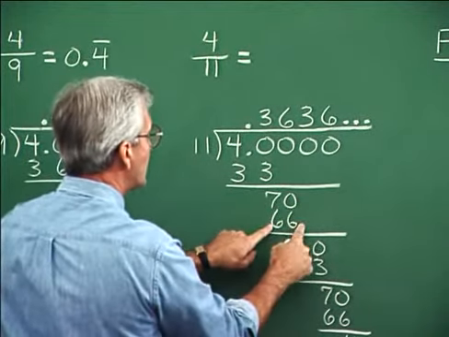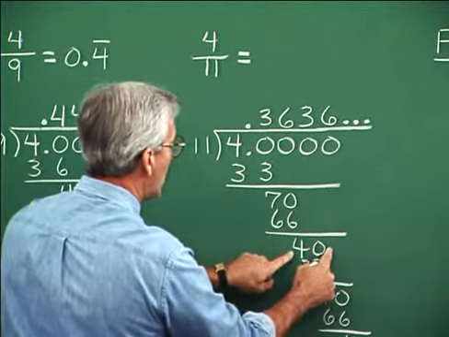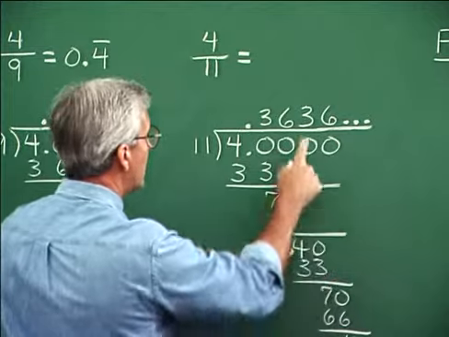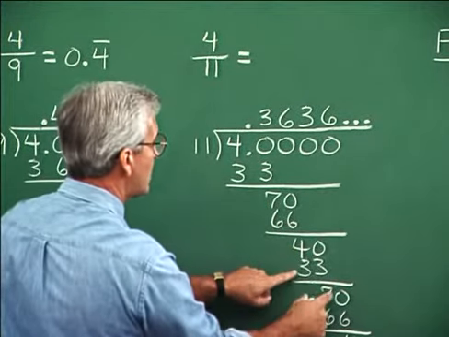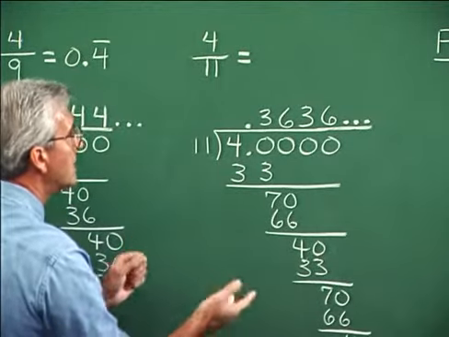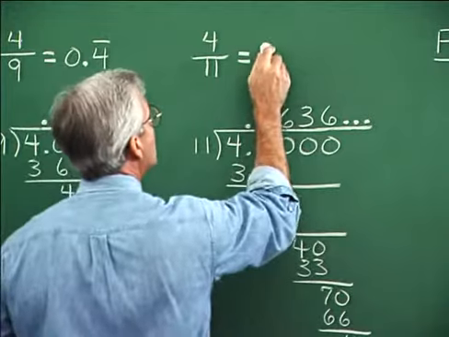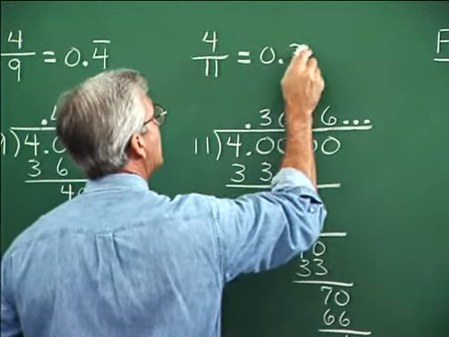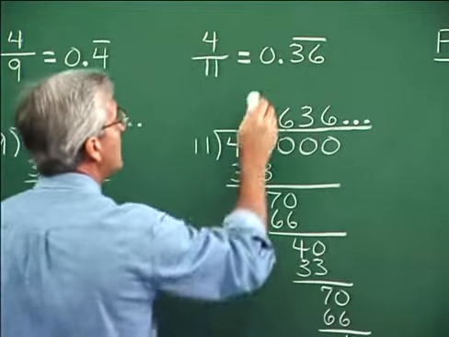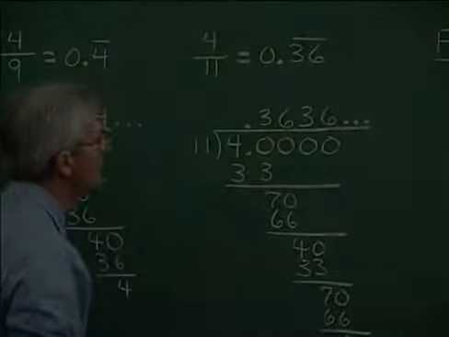6 times 11, 66. Subtract, we get 4. Now this 4 with the 0 that's brought down starts the whole process over again. So we're going to get 3. 3 times 11, 33. Subtract, we get 7 as we did before, and so on. So this situation is repetitive, and it's 2 digits that are repeating. And to show that 2 digits repeat, we'll use the same technique as before, putting a bar over the 2 digits that repeat. This bar, incidentally, is called a vinculum, I think.